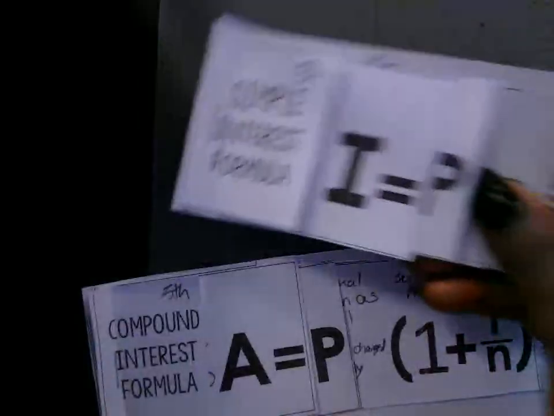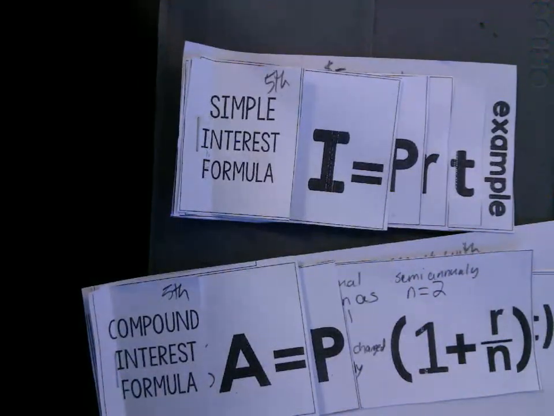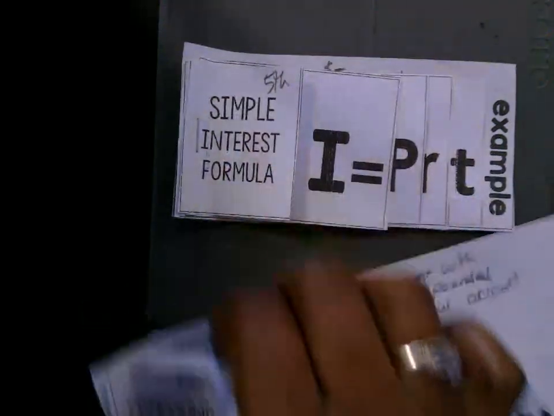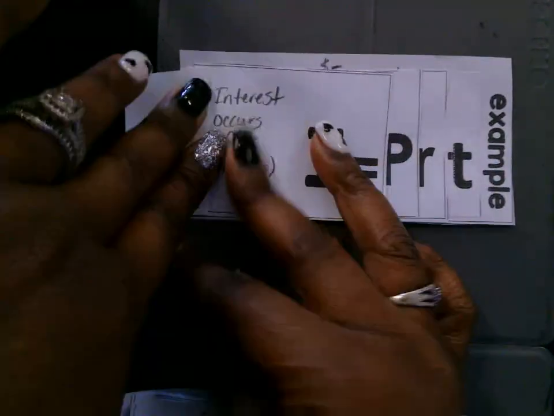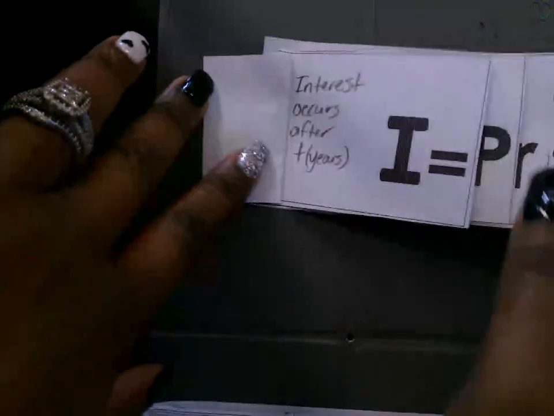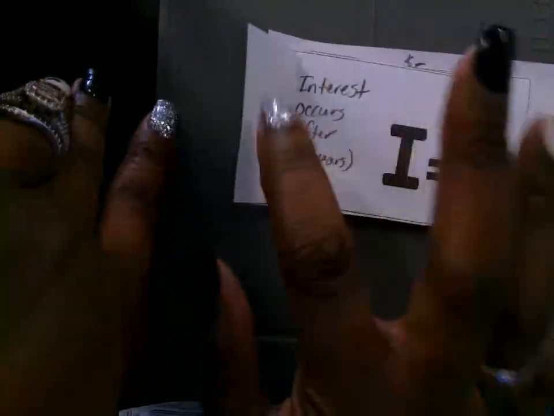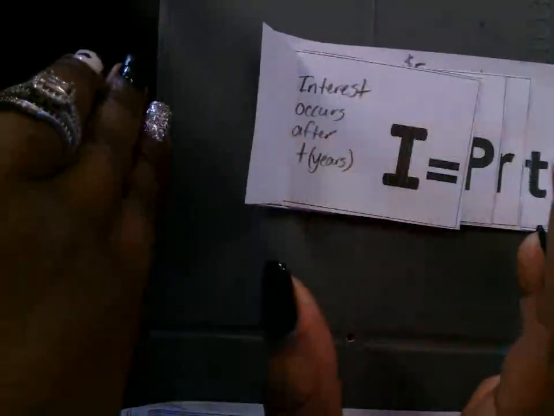Please take these two out. We finished writing in them, so we want to paste these down in our notebook. I'm going to go over very quickly what each one means. This is simple interest here. Remember, simple interest is the money charged for borrowing money, or it could be the money that you get off your investment.